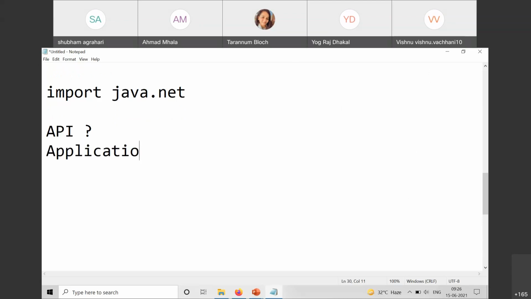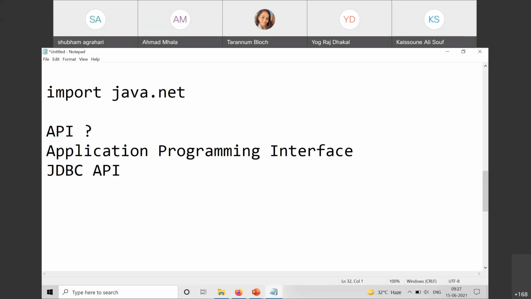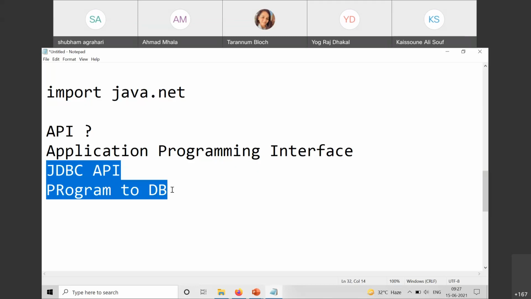And that's the full form. What will it do? Connect between a server, a back end and a front end. That is regarding a particular case, you're being specific. Yeah, if I say I have JDBC API, it means it is trying to connect my program to the database. I need some interface, right? So we require certain functions and a few things to do so. So that is JDBC API.